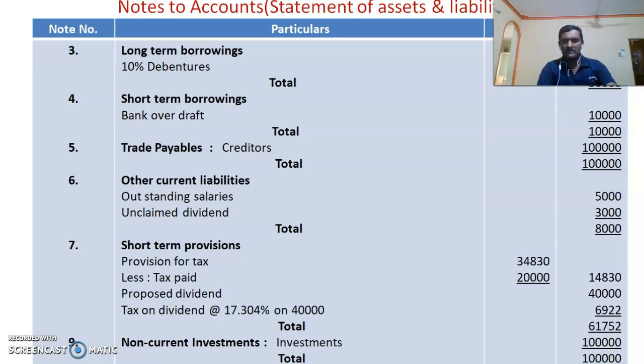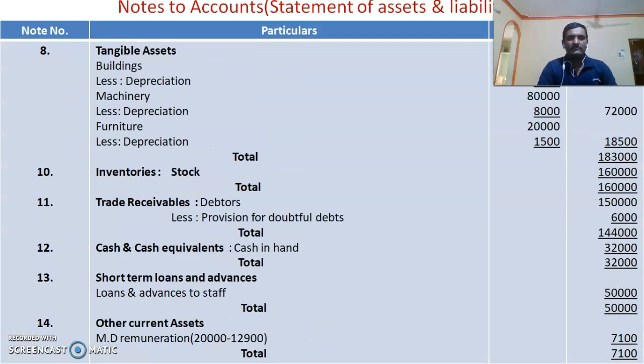The non-current investment concerned with the investments, rupees 1 lakh. Then there are tangible assets: building, machinery, furniture. It is to be adjusted with the given adjustment. There is a depreciation adjustment, and the total is taken to the statement of assets and liabilities. Then under inventories we have only one item, stock. Then trade receivable has one trial balance item and one adjustment item. The adjustment item is provision for doubtful debts, that is to be subtracted from the debtors, and the balance is taken to the statement of assets and liabilities.